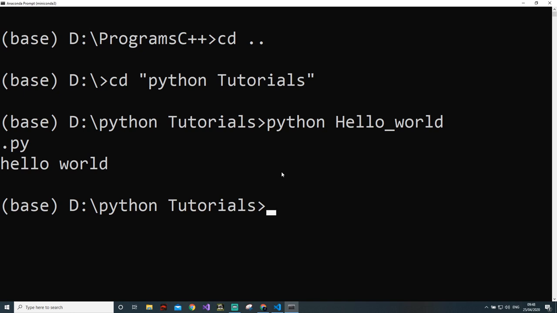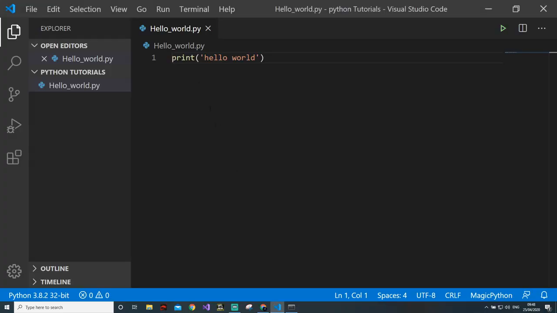You can use anything, but I feel Anaconda Prompt is very easy to use while writing Python programs, and you can easily download it from the internet. So we have written the first program in Python. Wow, in just 2 minutes you wrote your first program, and that's very good.